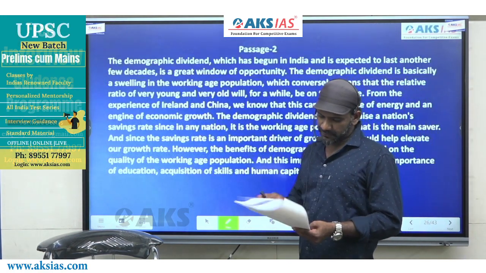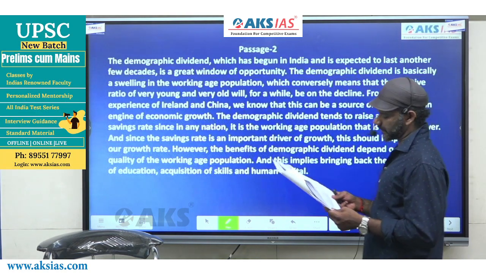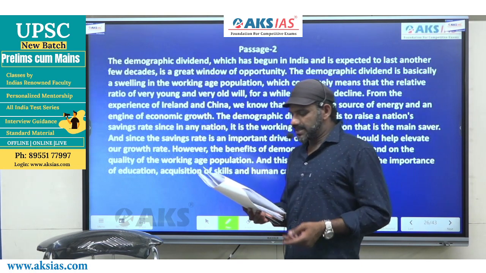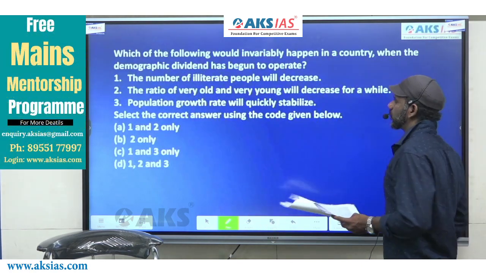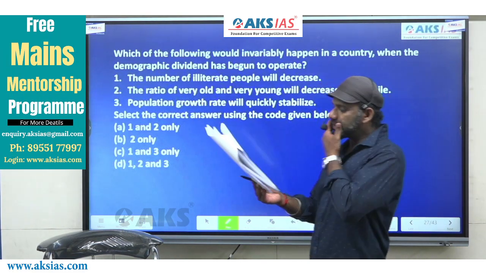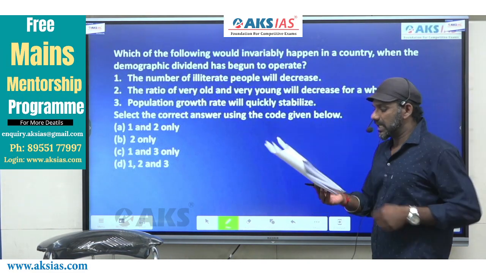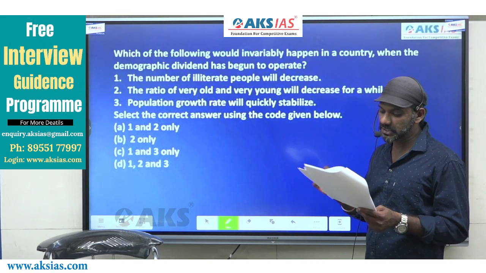We have 2 questions following the passage. We'll read the first question, then we shall move on to the passage. Which of the following would invariably happen in a country when the demographic dividend has begun to operate?